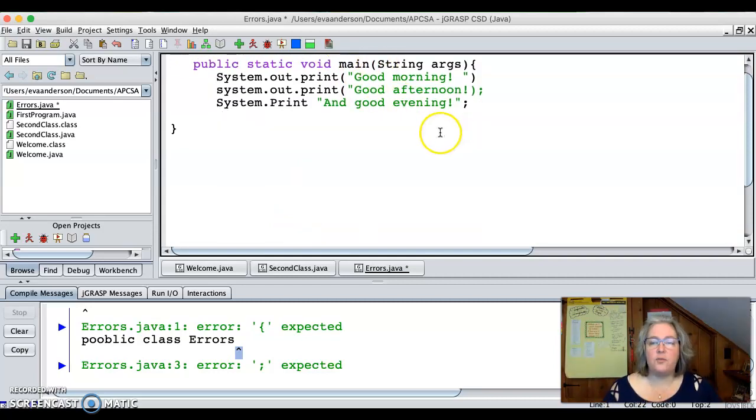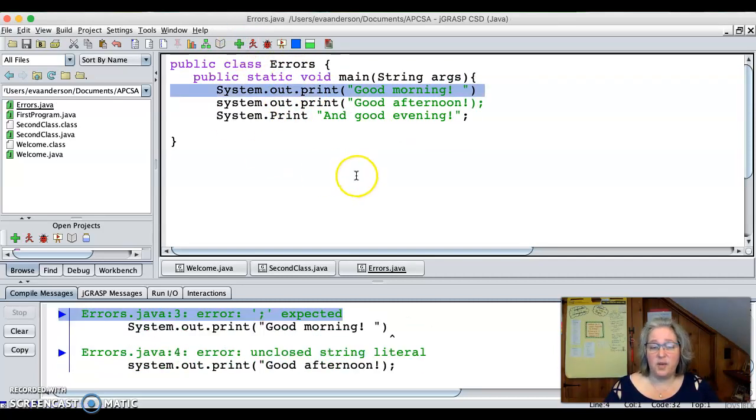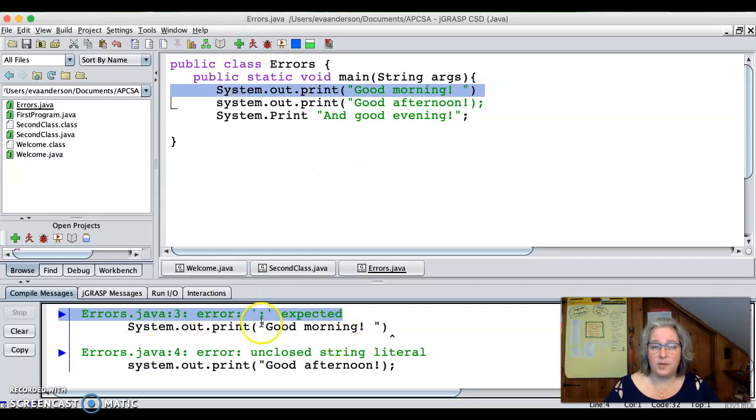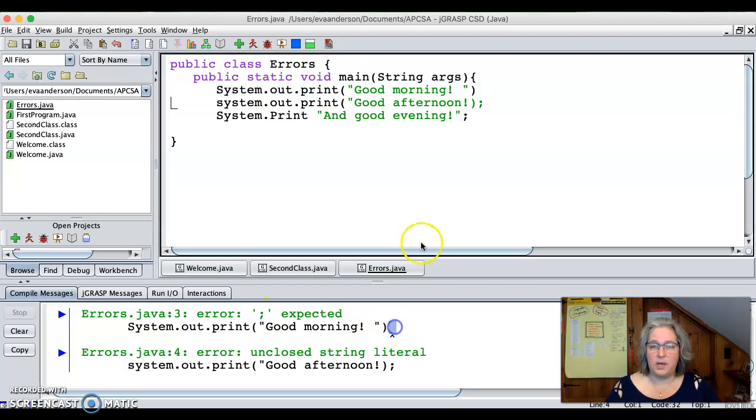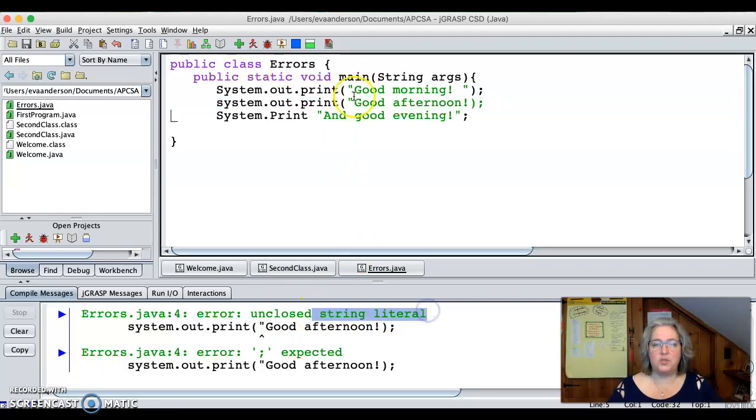Sometimes the error messages are helpful, sometimes they're not. Sometimes I like to fix a couple and then recompile and look at the first one again. So this says that it expects a semicolon and it's pointing here, and that's true. At the end of my statements, I need semicolons. If I hit compile again, unclosed string literal. Okay, well, we remember a string literal is enclosed in quotes.